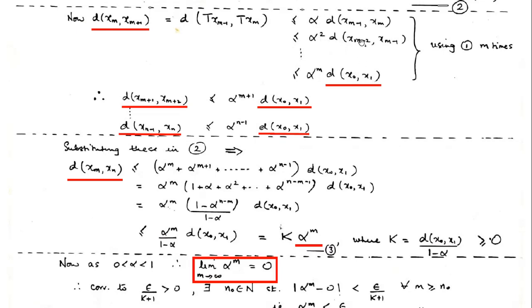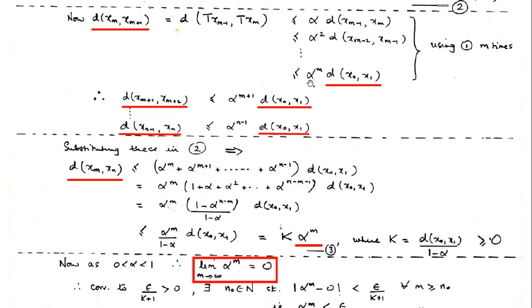This will go up to what? Up to x_0 and x_1. Now you can count how we started. We started with m minus 1, so we have first alpha, then alpha square at m minus 2. So at x_0, how many alphas would have come? If for m minus 2 it was alpha square, then for m minus m, which is 0, m alphas will come.